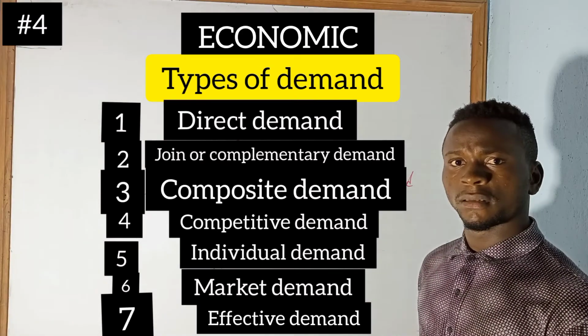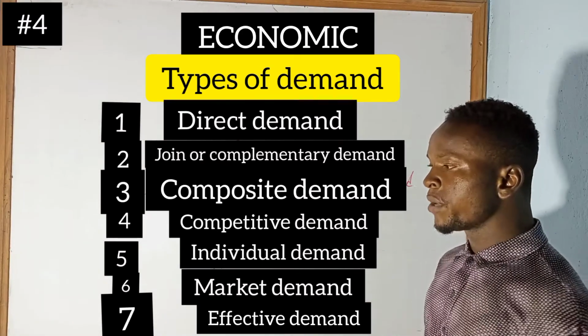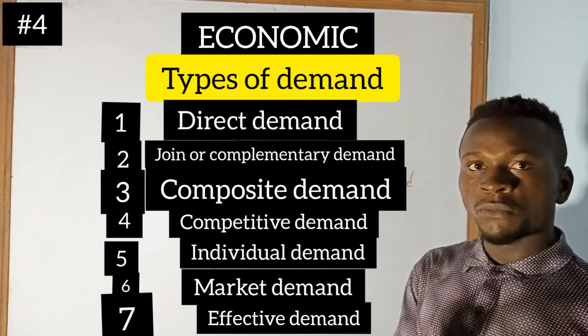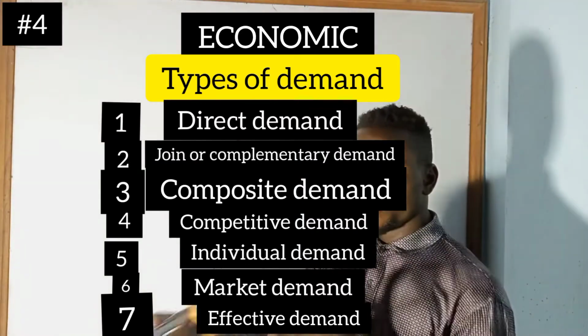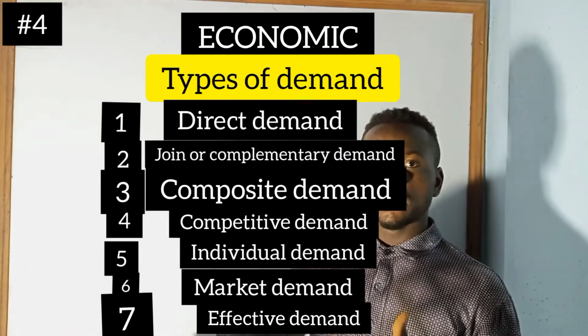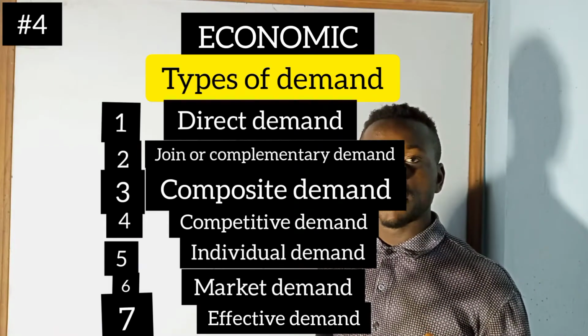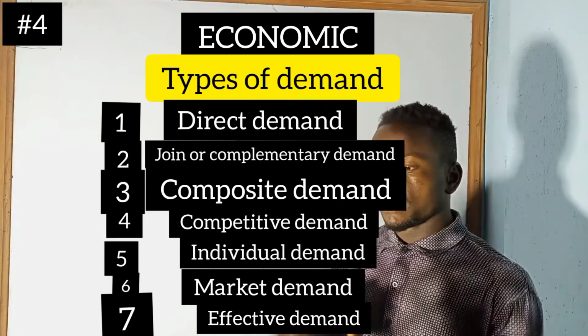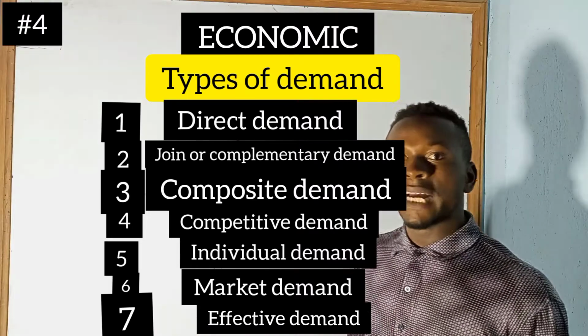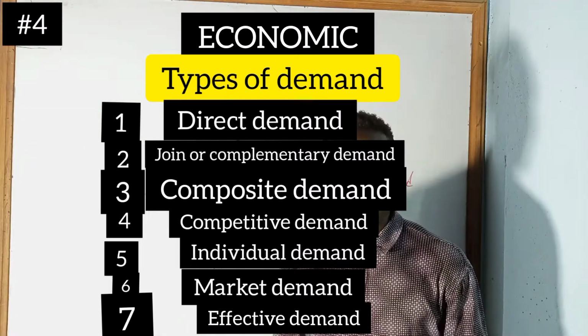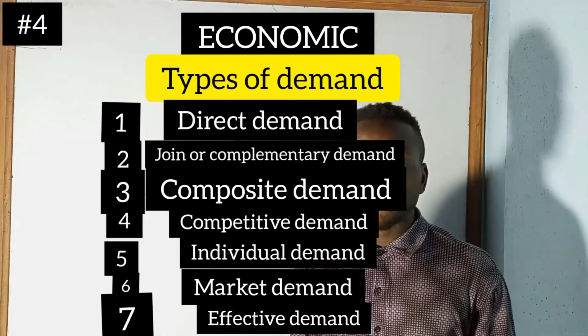First of all, what do you understand by the term direct demand? When we talk about direct, we explain the interaction between two people. In French we call it en face, but we are talking about the interaction between two people. So a direct demand is that demand which is made by an individual directly.